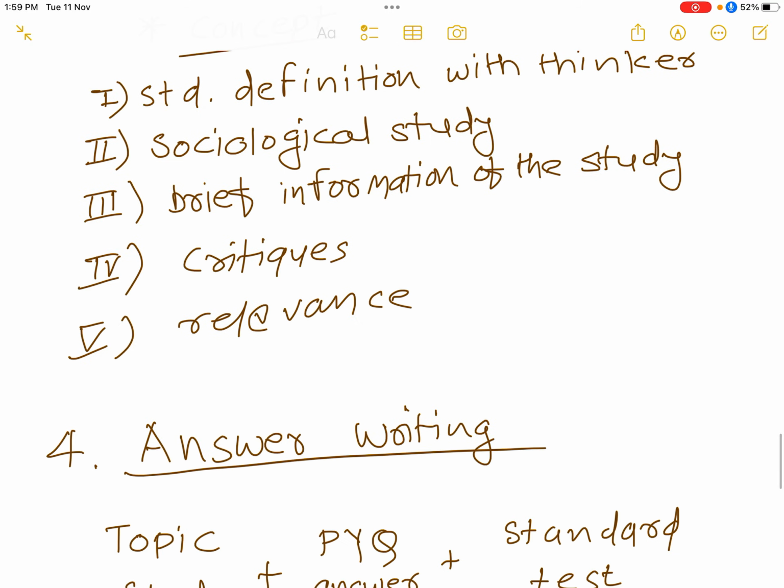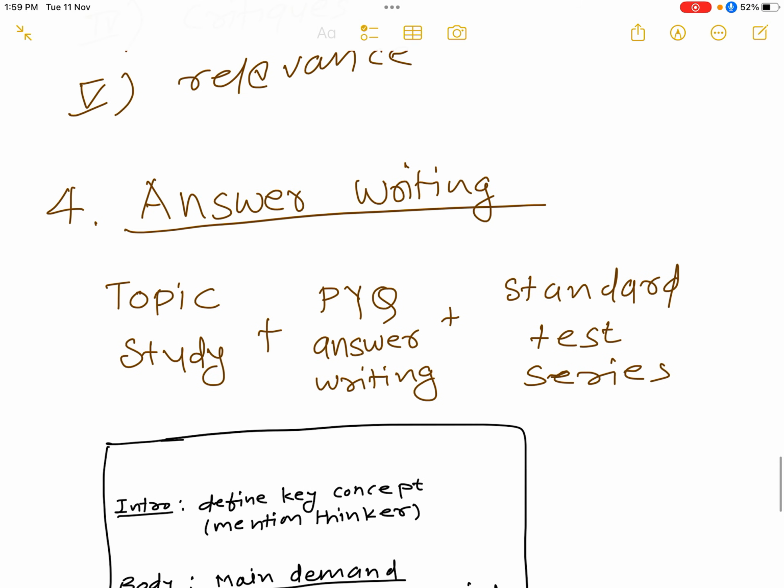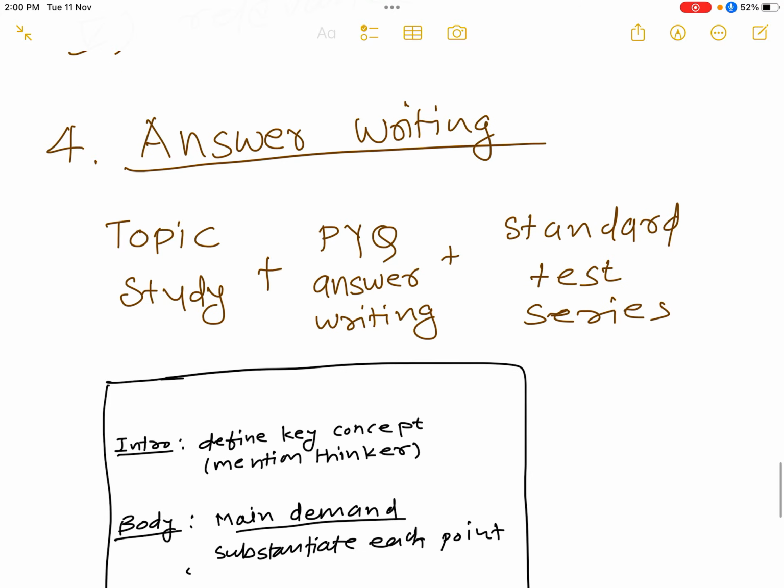Then the most important part is answer writing. Many of my friends or students send me their answers and ask me to check them. My strategy was, if I have to answer any question, first of all I would study that topic. For example, sociology as a discipline: how sociology emerged as a science, or sociology and common sense.